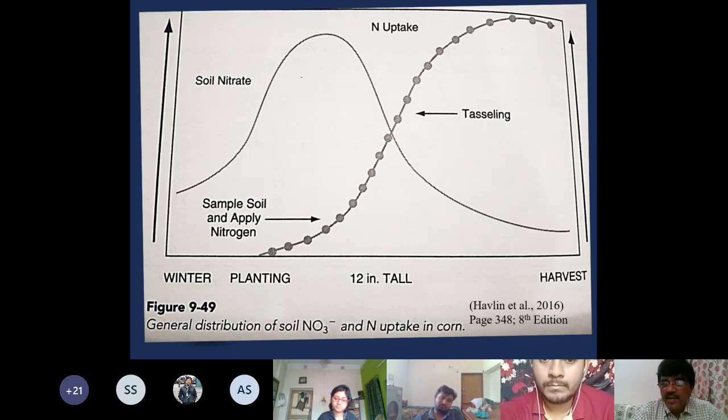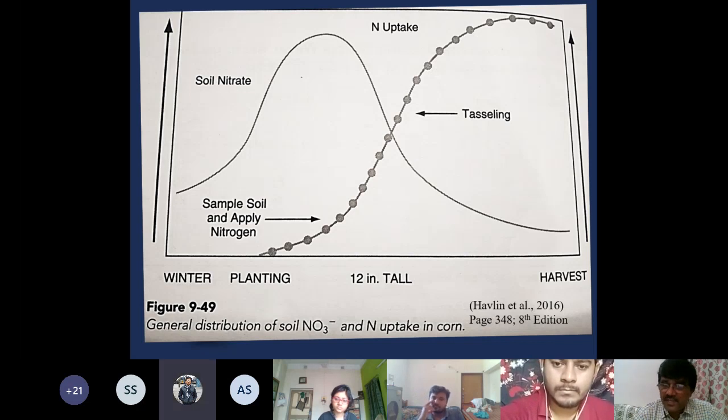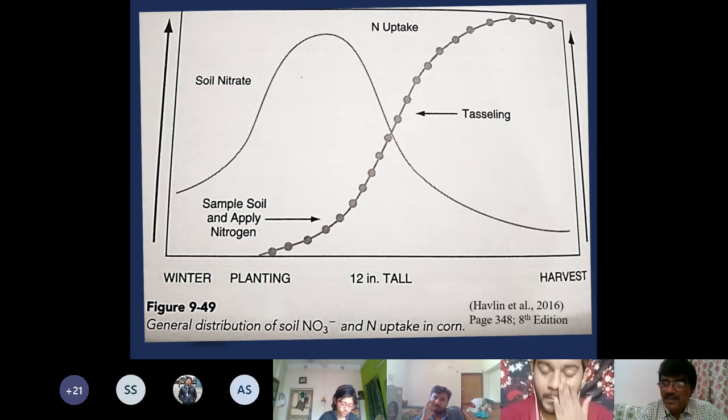So there is a split application of nitrogen just to coincide with the requirement. Where you have more requirement, the supply should not be less. It should match the requirement. That is the purpose. Why are people going for nitrogen management through leaf color chart or the SPAD meter? The basic objective is to supply nutrient as per the need. Where you have more need, apply more nutrient. Where you have less need, apply less nutrient. Therefore, this principle of synchrony of uptake and supply is also a fundamental principle of soil fertility.